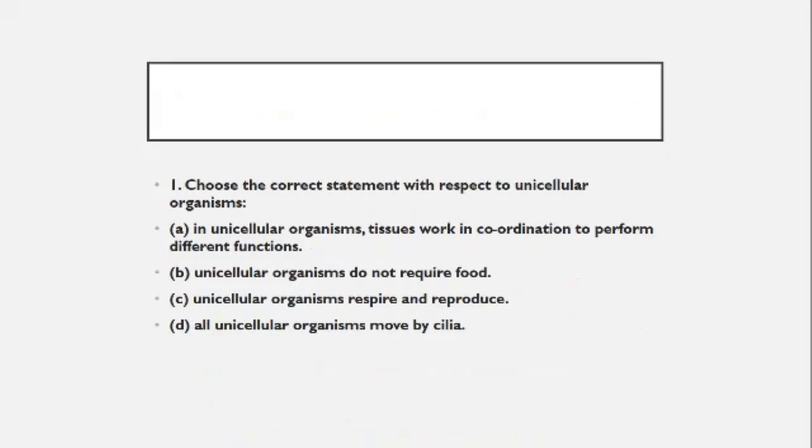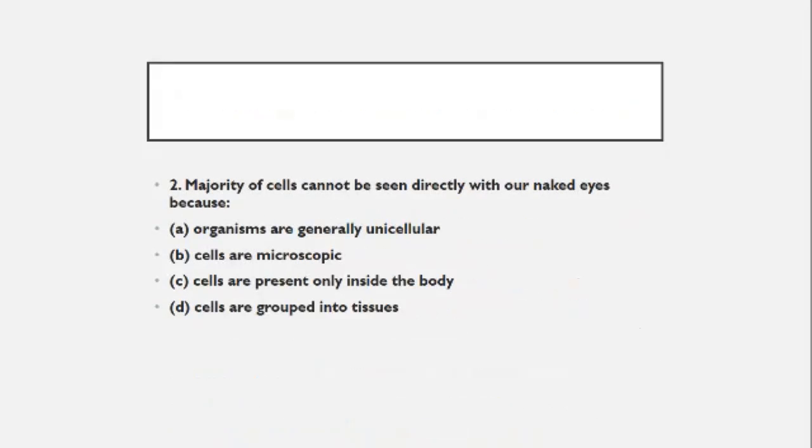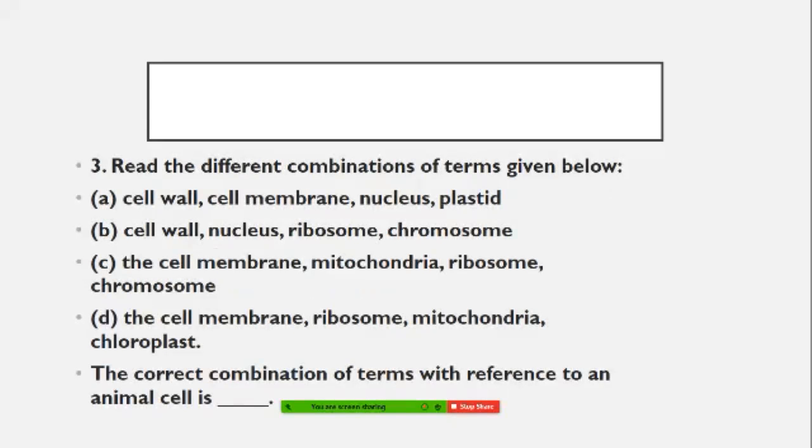Choose the correct answer. I have already given it to you. The majority of cells cannot be seen directly with our naked eyes. Because of that, organisms are generally unicellular. Cells are microscopic. Cells are present only inside the body. Cells are grouped into tissues. So cells are microscopic. Read the different combinations of the terms given below: cell wall, cell membrane, plastid; cell wall, nucleus, ribosomes, chromosomes; cell membrane, mitochondria, ribosomes, chromosomes; and cell membrane, ribosomes, mitochondria, and chloroplast.